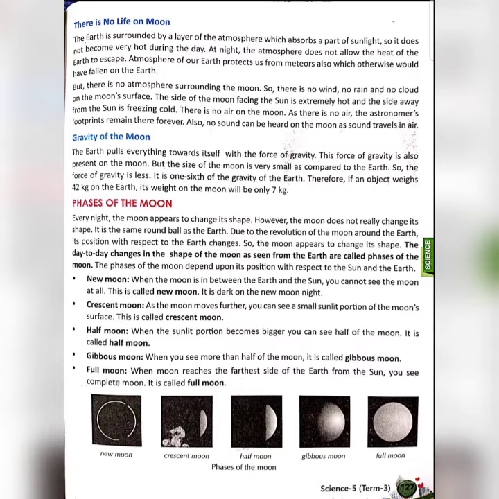The Earth is surrounded by a layer of atmosphere which absorbs a part of sunlight, so it does not become very hot during the day. At night the atmosphere does not allow the heat of the Earth to escape. The atmosphere of our Earth also protects us from meteors, which otherwise would have fallen on the Earth. I discussed in the first video that Earth is protected by the layer of atmosphere. We have discussed it in the chapter Essential for Life, Air and Water, right?